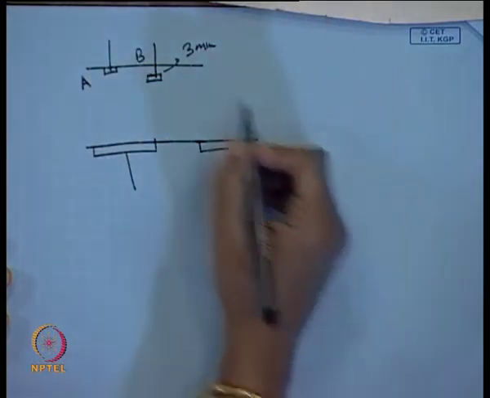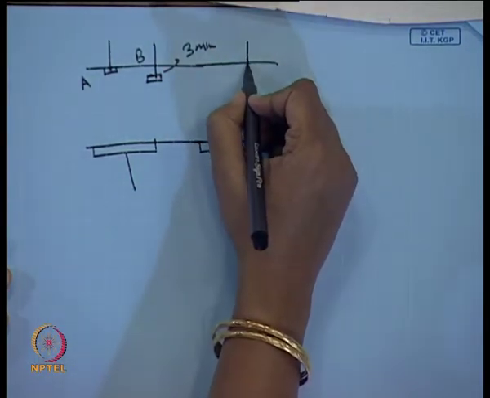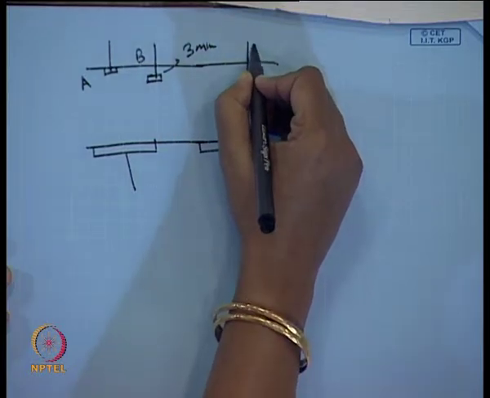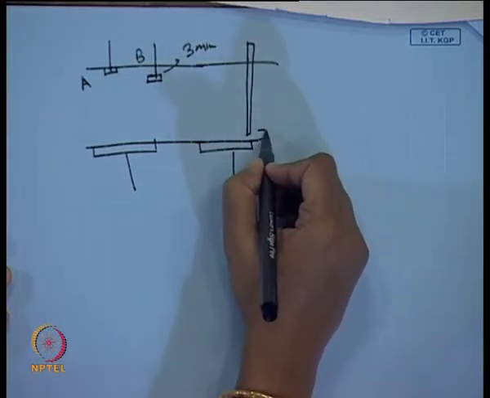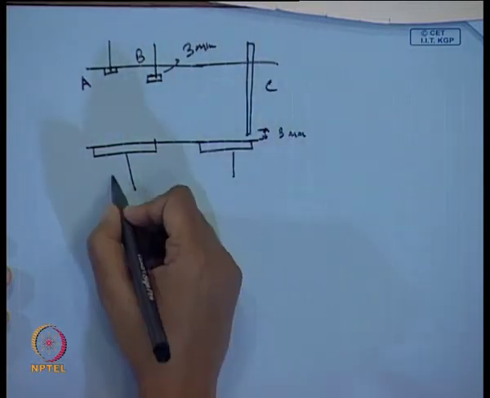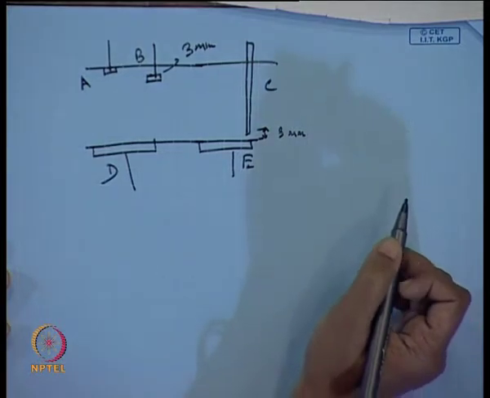This electrode was B, okay. And then they used an uninsulated needle which was just 3 millimeters from the lower wall. This was C, and these two electrodes were D and E.